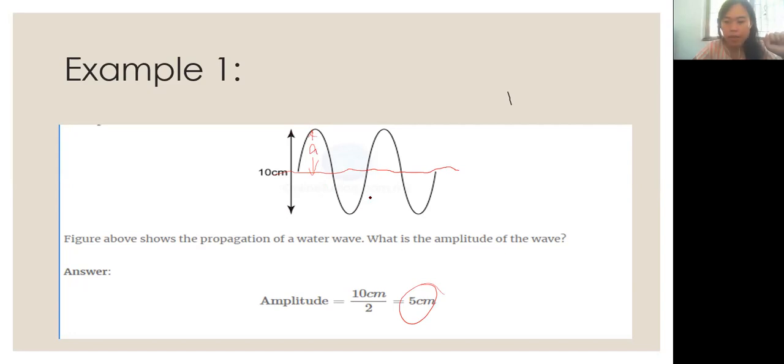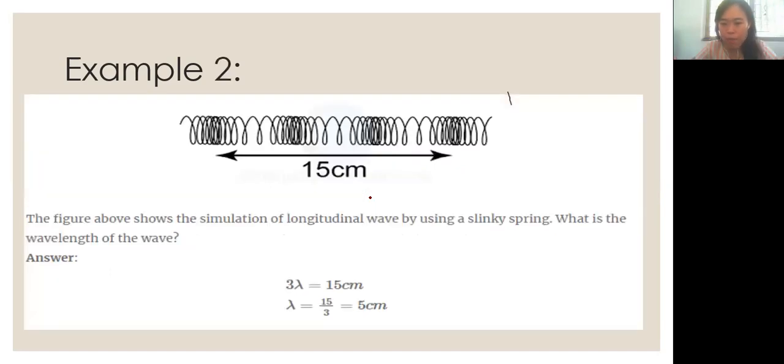Good. Next, this example is based on the wavelength. What is the value of a wavelength when they give you this 15 cm? You must know how to identify one wavelength. Remember the definition of wavelength is the distance between two successive points on the same phase. Can you tell me what this is, a compression or a rarefaction? Emily says compression. Others agree or not? Okay, good. It's a compression.